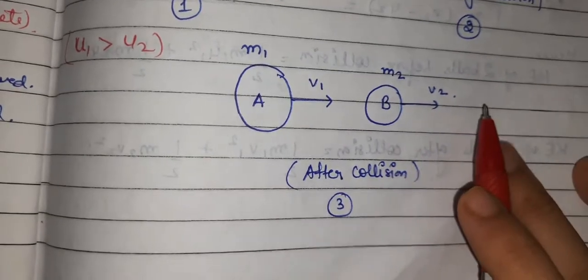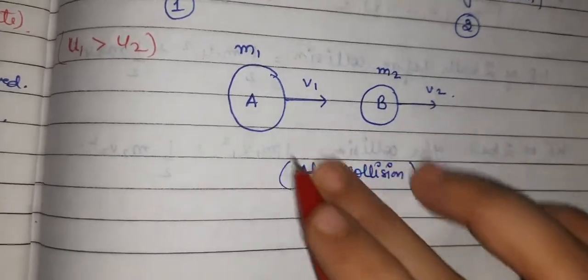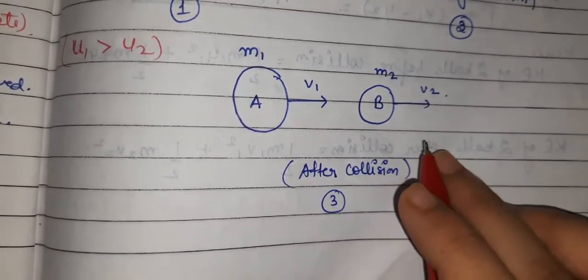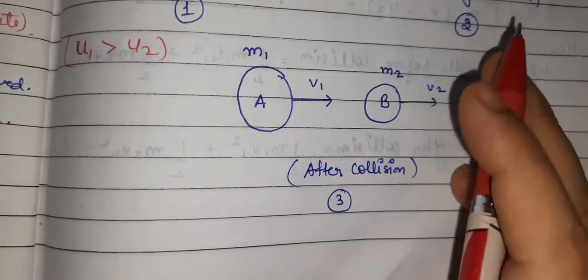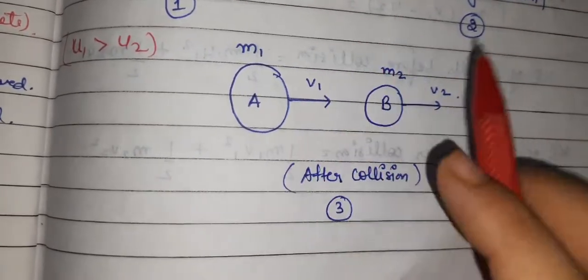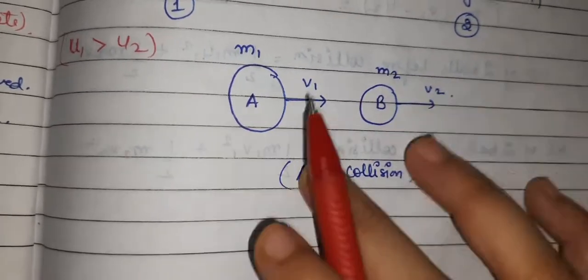So in that condition we will not be able to separate the two bodies. Now we have taken v21, meaning the v2 velocity is greater than v1. So what does this imply? That these two bodies after the collision have again separated, and v2 is moving with a certain high velocity, and our v1 is moving with a certain low velocity.